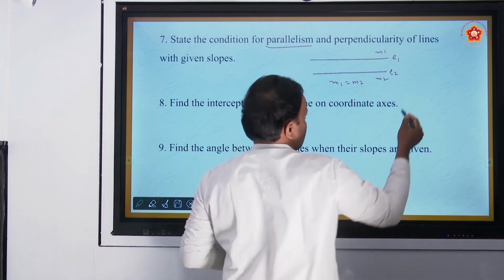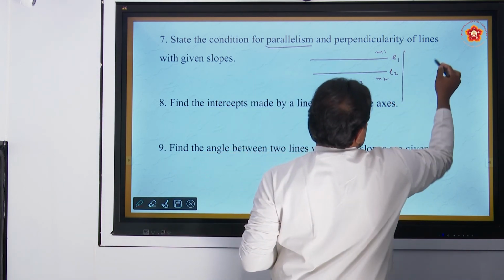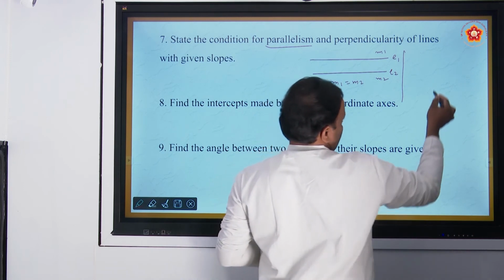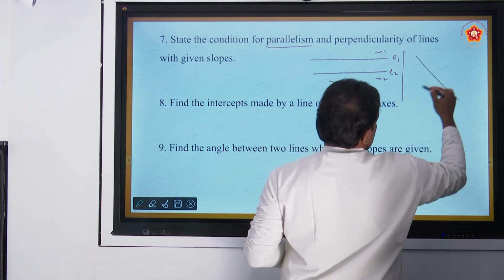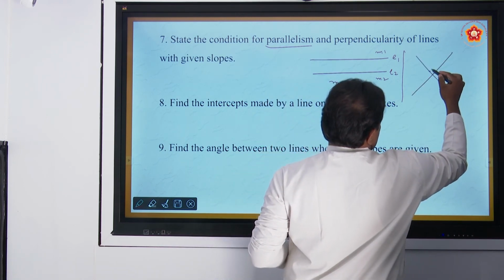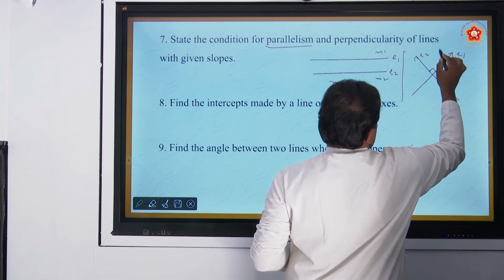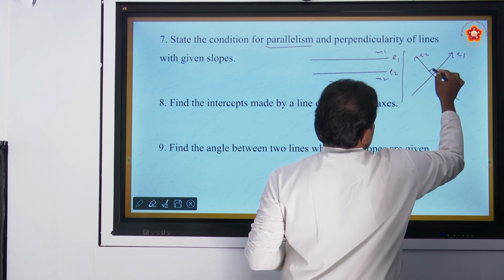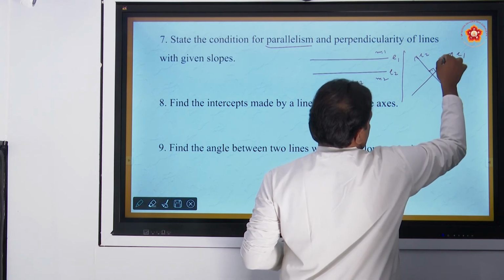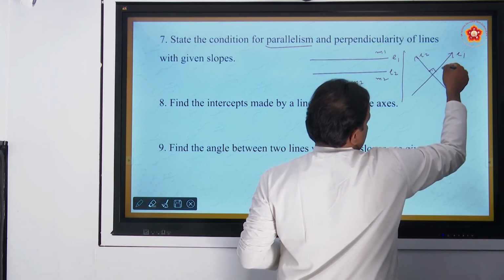If two lines are perpendicular, like this, you know what is the meaning of perpendicular? The angle between the two lines is how much? 90 degrees. Suppose this angle is 90 degrees. I give L1, this is L2. Two lines, this angle is 90 degrees, means the lines are said to be perpendicular to each other.